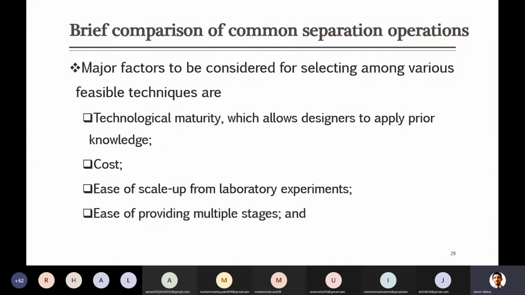If you have to provide multiple stages, is it easy to go for that? Multiple stages actually, when there will be large flow rates and there will be limitations on the size of the equipments, then you have to look for the multiple stages in parallel operation. So in order to handle all these large capacities, I will need parallel units. Which of the technology will be better to use in that case?